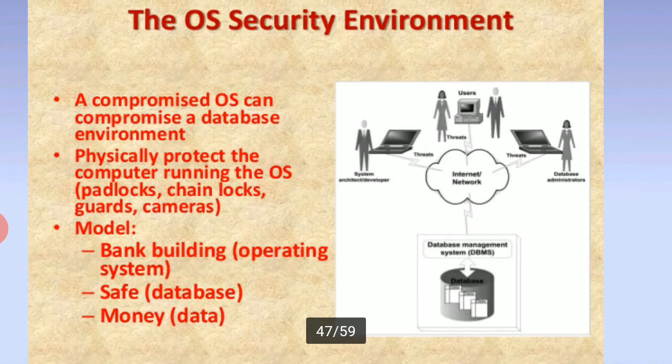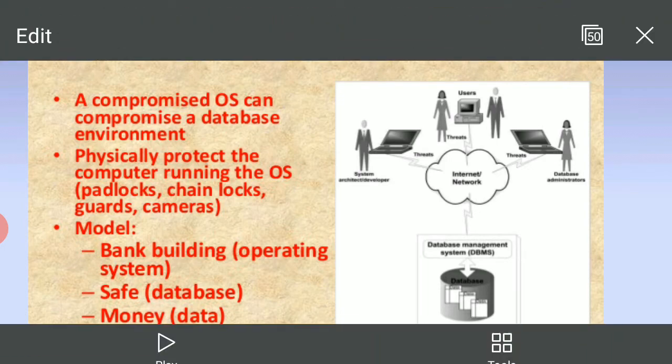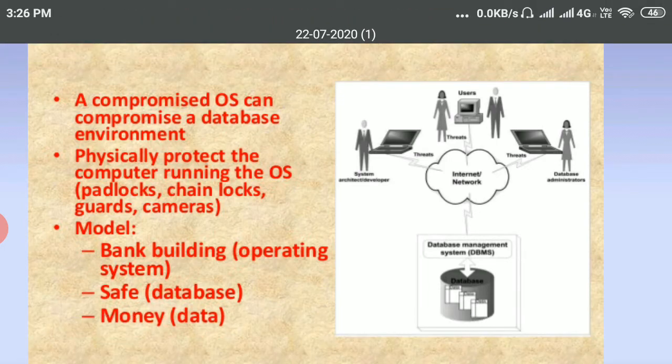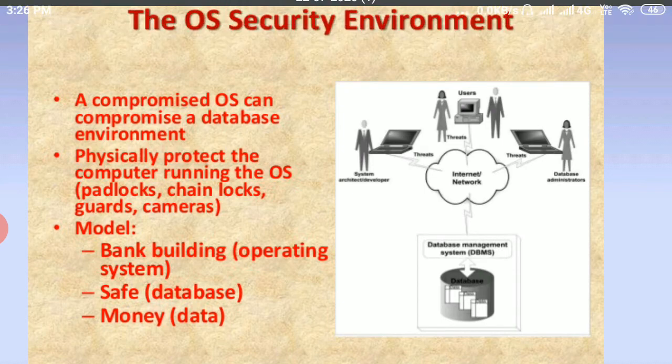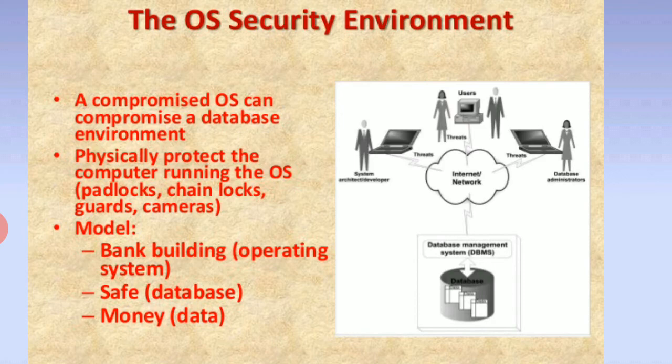The OS security environment. A compromised operating system can compromise the database environment. Physically protect the computer running the operating system with chain locks, guards, and cameras. Consider a bank building: the operating system is the safe, and the database is the money and data.